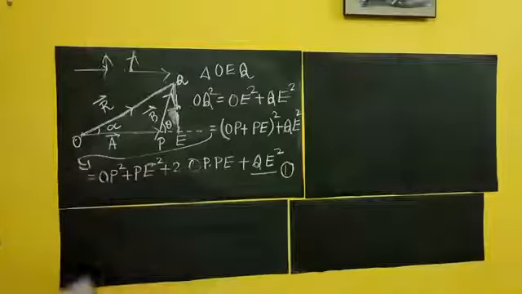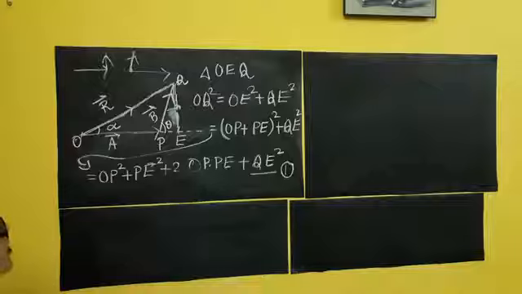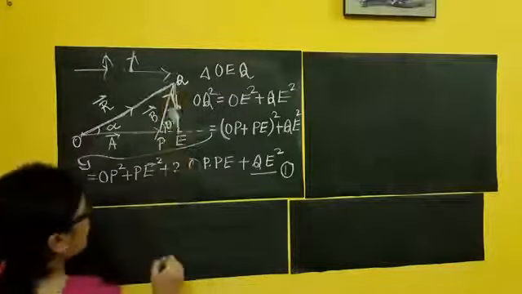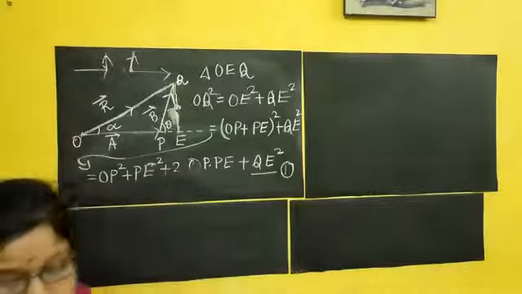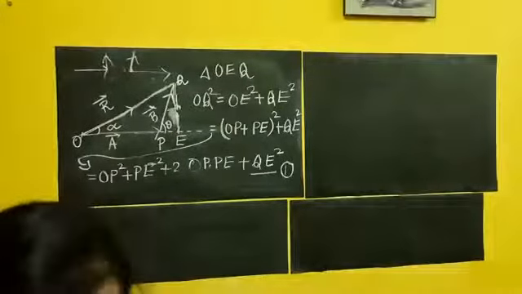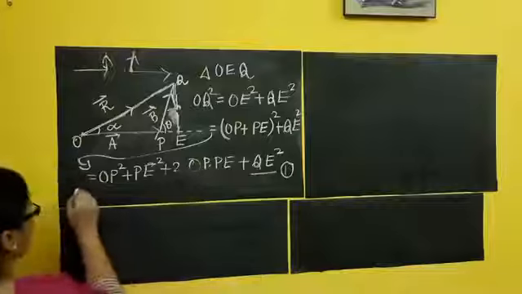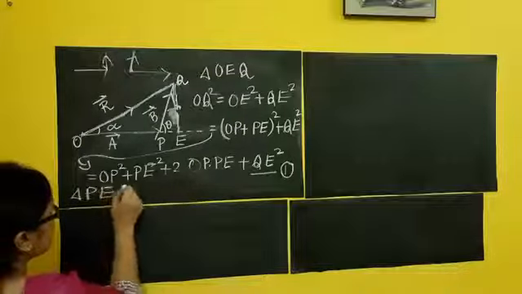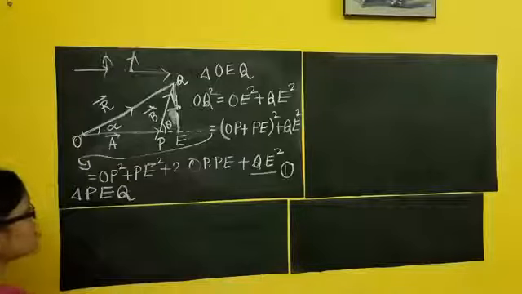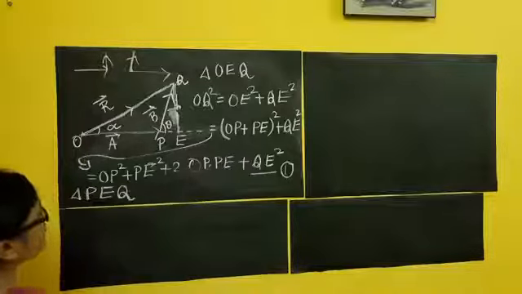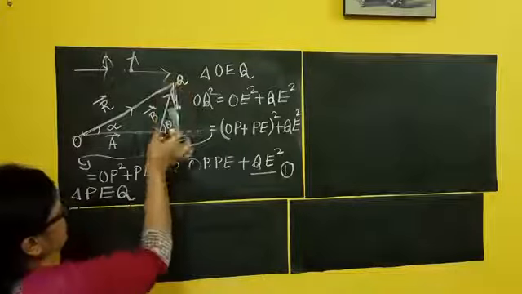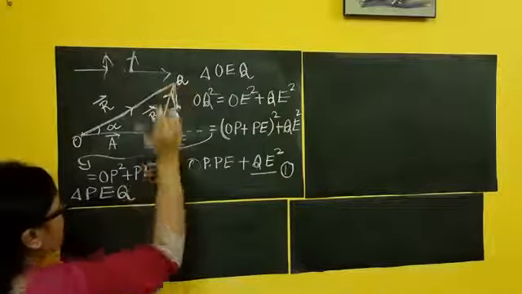Now coming to another triangle. If I am going for the triangle PEQ, this is also a right angle triangle. From triangle PEQ, I can write: PQ is the hypotenuse, this is the base, this is the perpendicular.